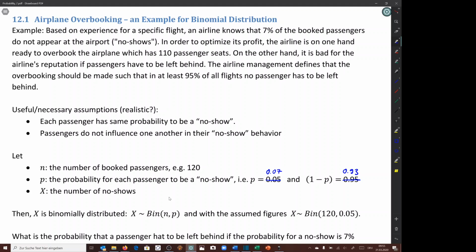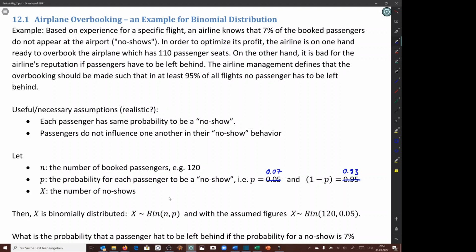So let us say we book 120 passengers on the flight. There is for each passenger a probability of 7% of not showing up. So we have 120 times the experiment of a no-show, a 1, with a probability of 0.07. However, there are assumptions when we say this is a binomial distribution.